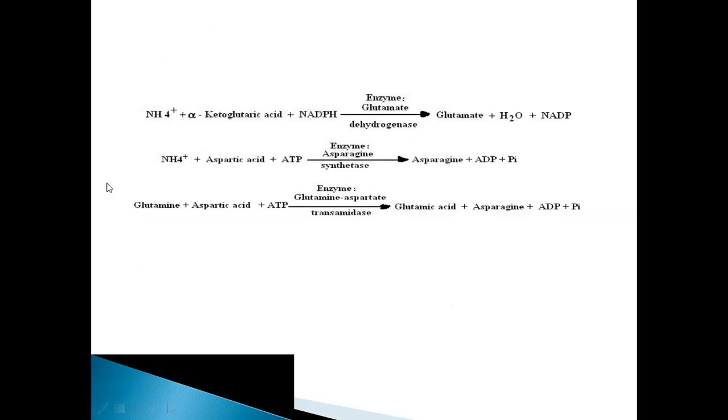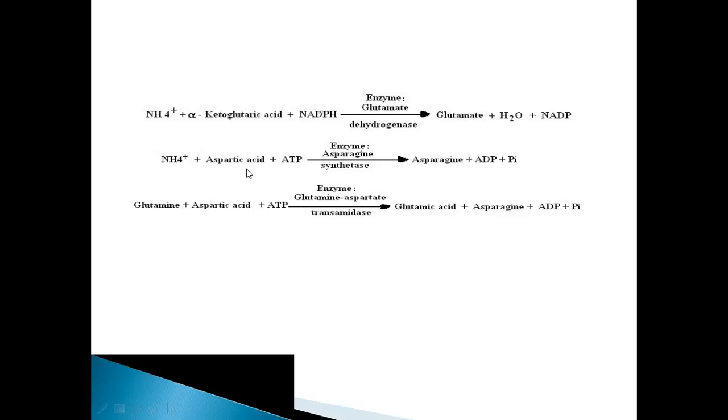Here you can see ammonia reacting with alpha ketoglutaric acid and NADPH in the presence of the enzyme glutamate dehydrogenase. So this alpha ketoglutaric acid is converted into glutamate. If you incorporate or add one amino group, this ketoglutaric acid can get converted into glutamate.